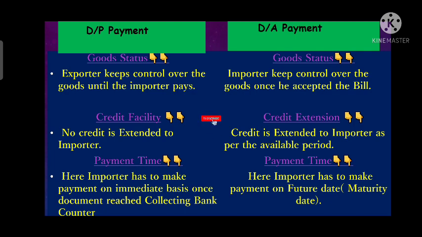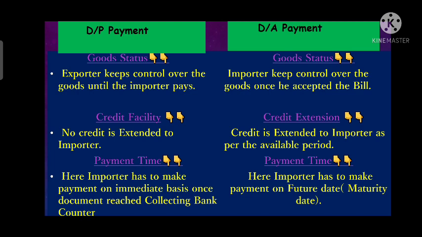After that he will make the payment. But in DP he has to make immediate payment, so here he is not availing any credit facility. Now, based on the payment time, the importer has to make payment on an immediate basis once the document reaches the collecting bank counter, as I mentioned in my last point. Whenever the document is received at the collecting bank counter, he has to make the payment immediately. After that he can take the document.